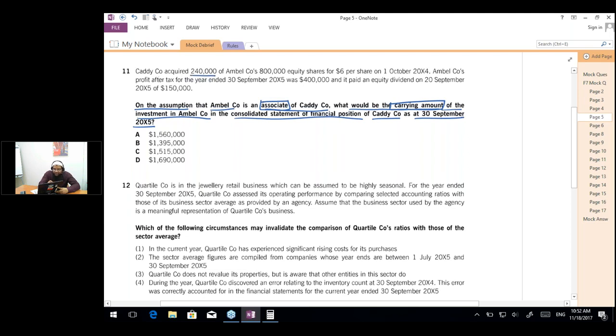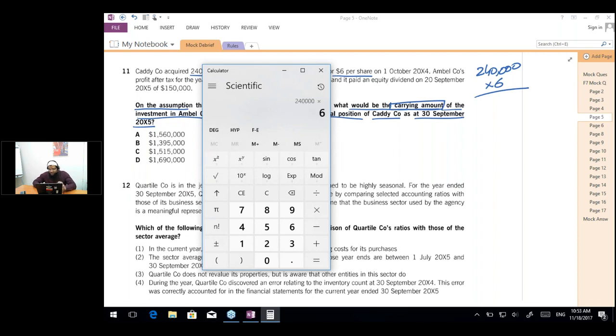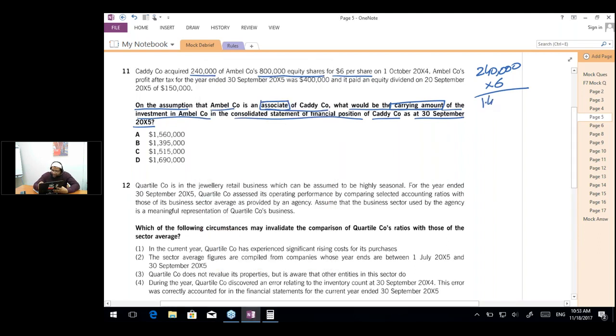Candy acquired 240,000 of Ambil's 800,000 equity shares for $6 per share. So we have acquired 240,000 for $6. So what will be the value? 240,000 into 6, 1,440,000. So I can say 1.44 million. And we have a holding of 240 out of 800.